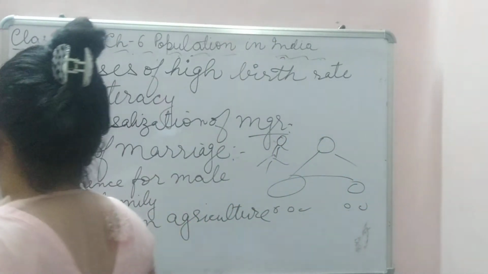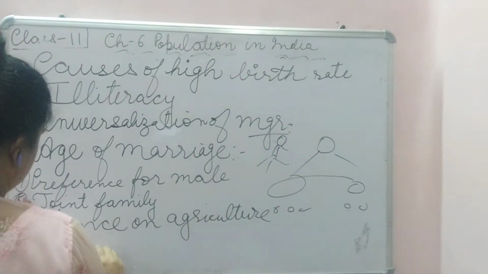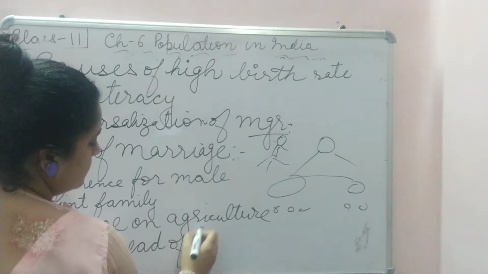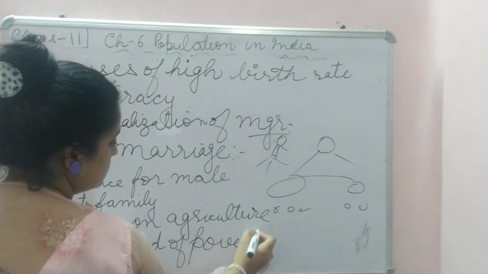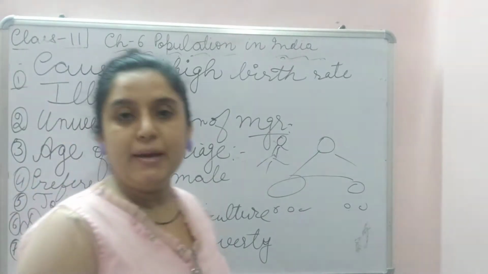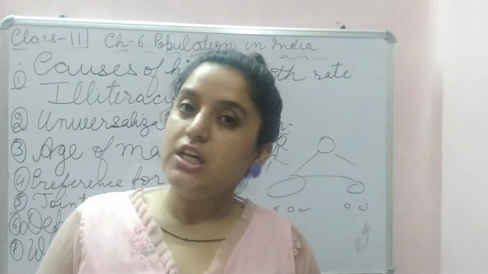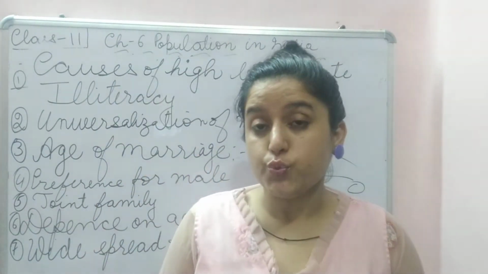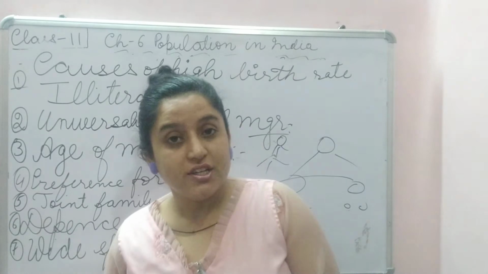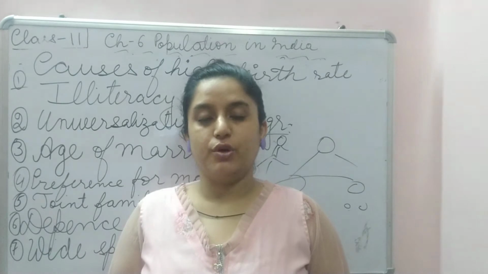Next is widespread poverty. As you know, India is a developing country. Many people are still below the poverty line, due to which poor people think that the more kids they have, the more will beg and the more economically helpful it will be.